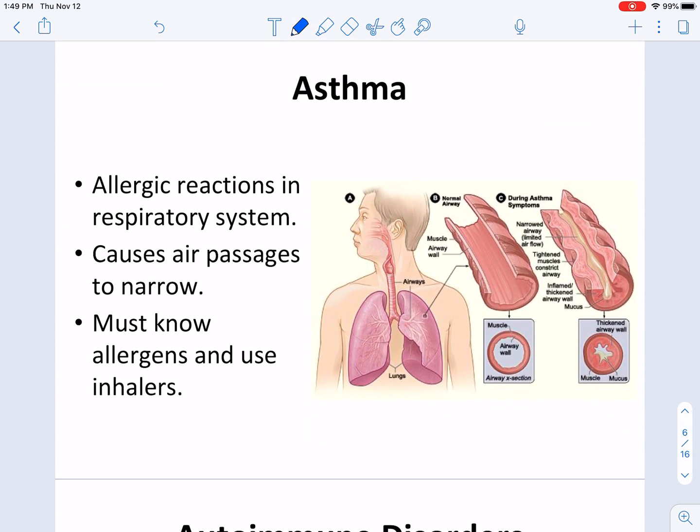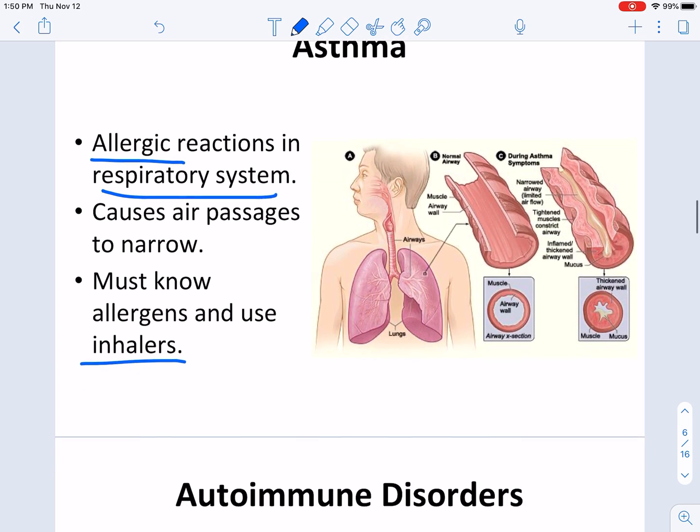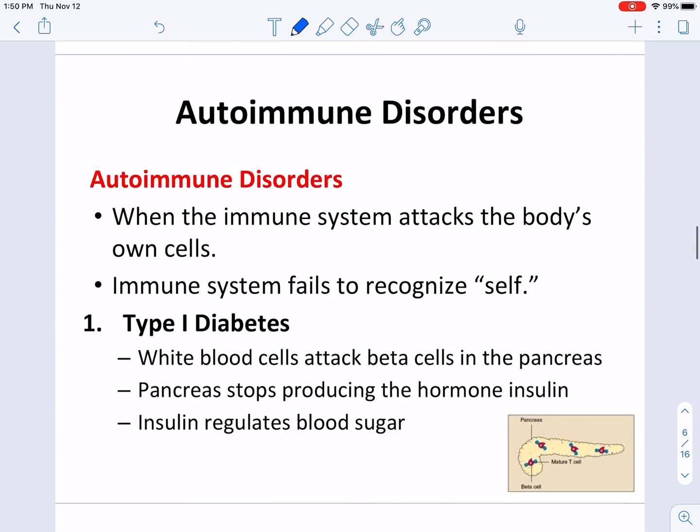Asthma is caused by a number of different things, and they actually don't know that much about what's driving the cause behind asthma, but it is an inflammatory response, very similar to allergies. So you can kind of categorize it with allergies, right? It's an allergic reaction within the respiratory system. The airways tend to close in response to smoke, dust, that kind of thing, and you usually need an inhaler or something like that to help relax those tissues and decrease the swelling and open up for breathing again.